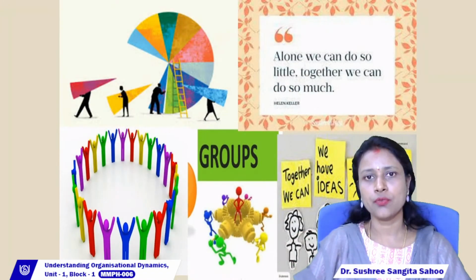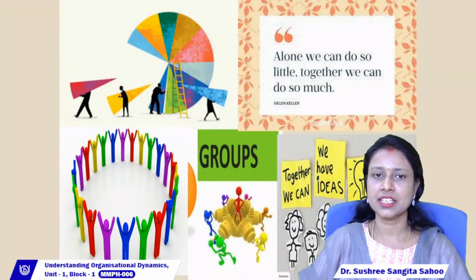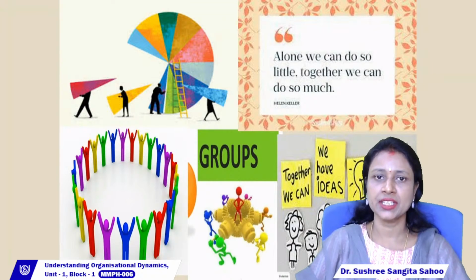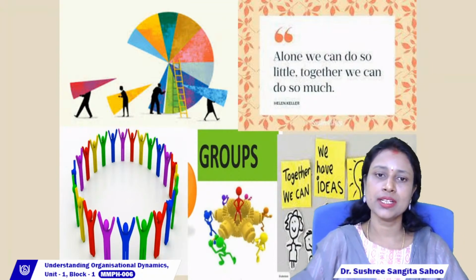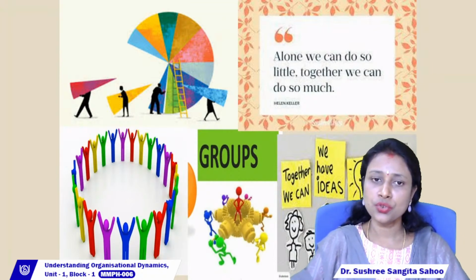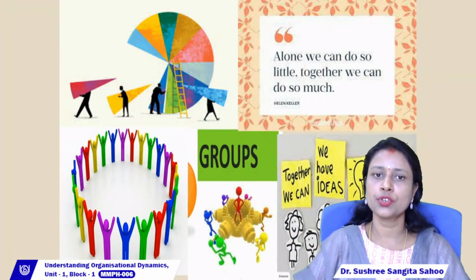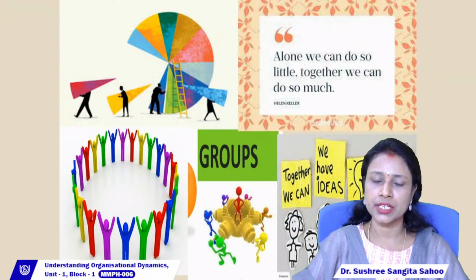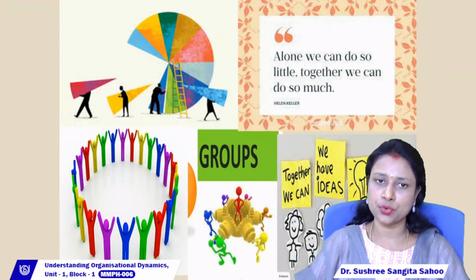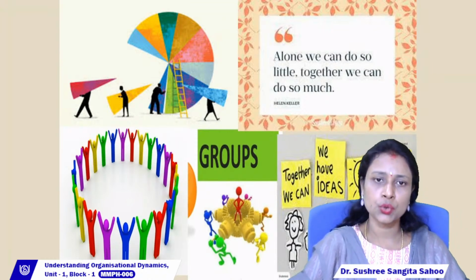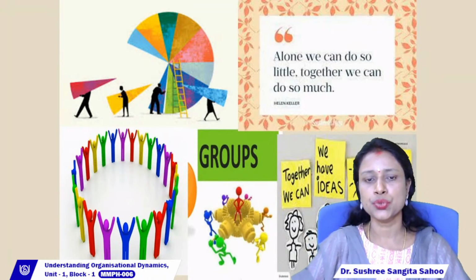Interesting topics of organizational dynamics, that is group, right? So let us discuss what is group. A group is a collection of two or more people who work together for a common goal or a common purpose. In the organization we can find different types of groups. It may be formal groups, it may be informal groups, right?